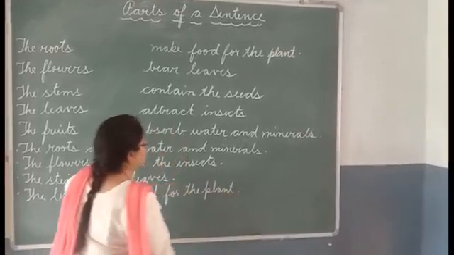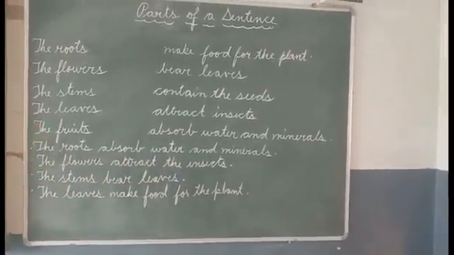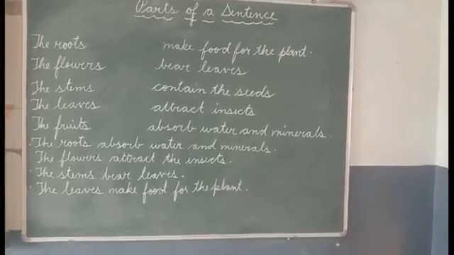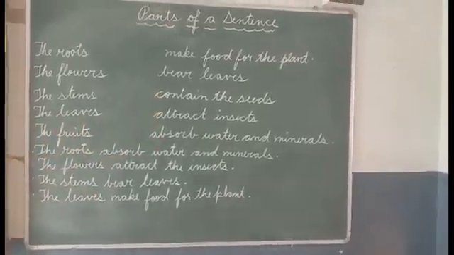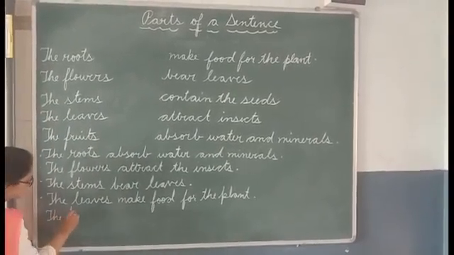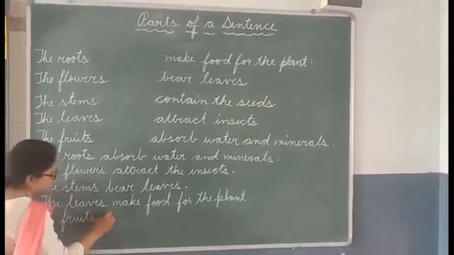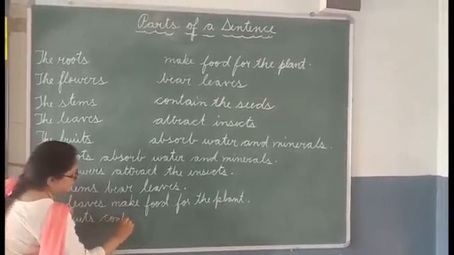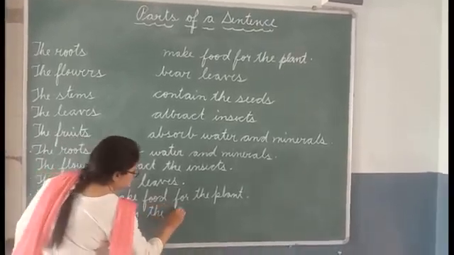Now the last one, that is number 5, the fruits. It goes with the predicate. The fruits contain the seeds. So we write here the fruits contain the seeds.